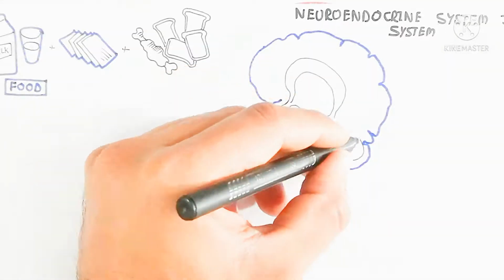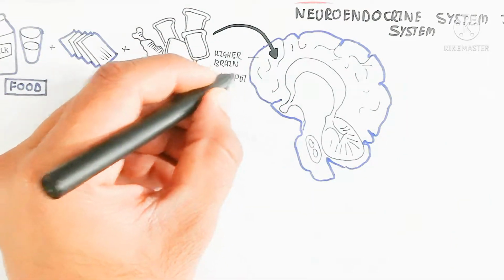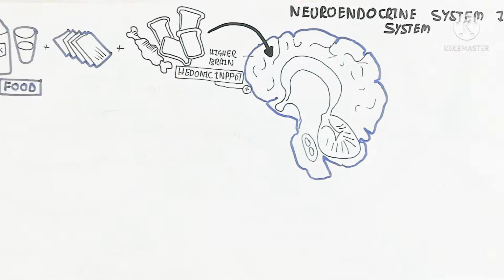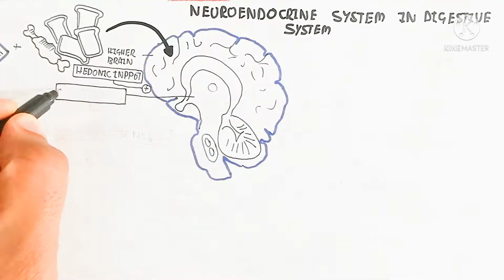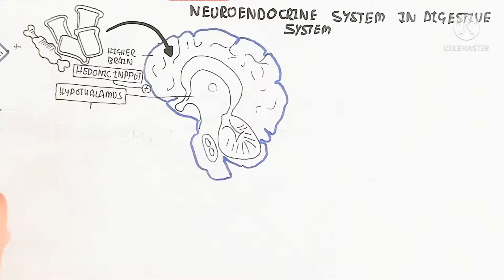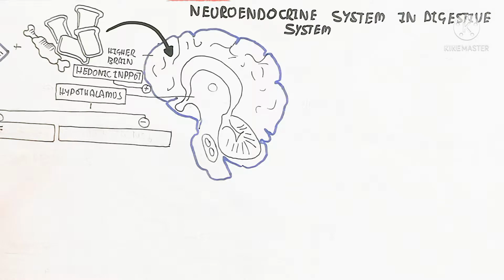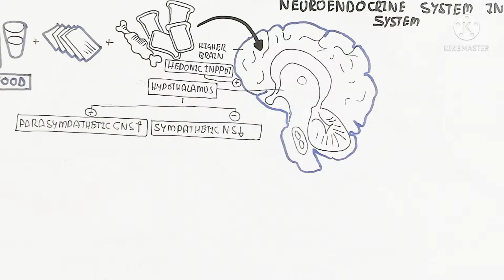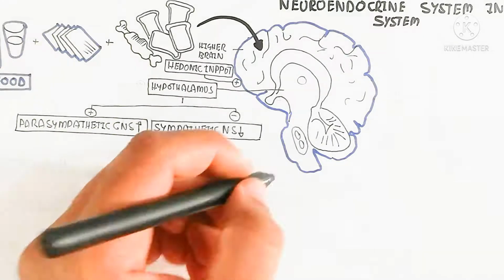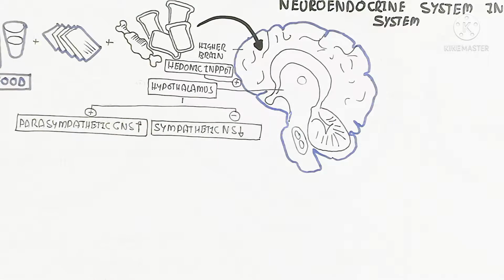When we choose the food with our own choice, a hedonic input occurs. Hedonic means our choice, and this is due to the higher brain cortex. Due to the vision and the taste, saliva is produced, containing amylase and bicarbonate, from the salivary gland. This stimulates the hypothalamus to begin parasympathetic nervous system stimulation, so rest and digest occurs, while the fight and flight response is inhibited. So remember these things.